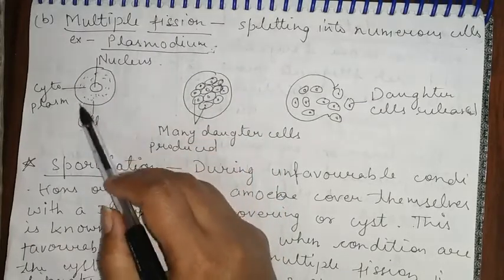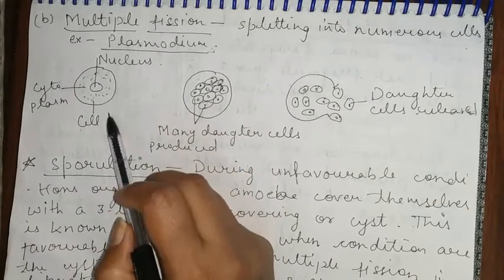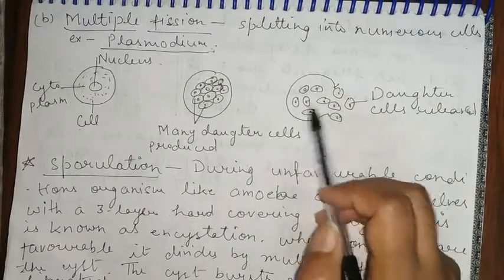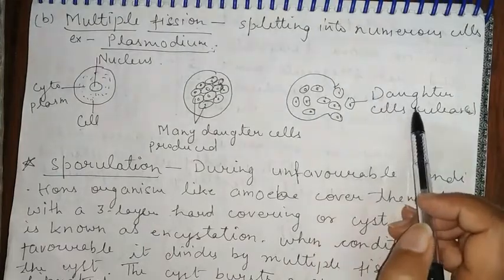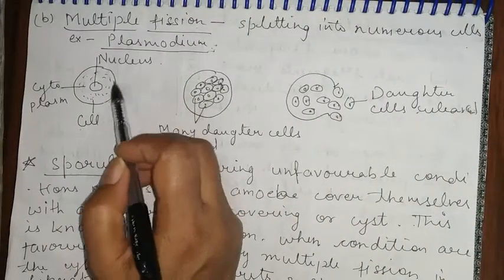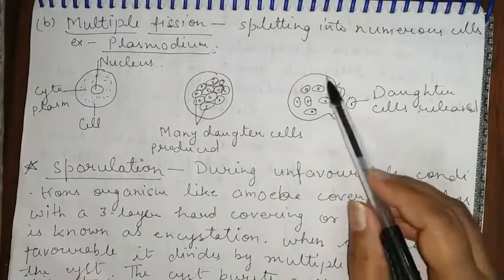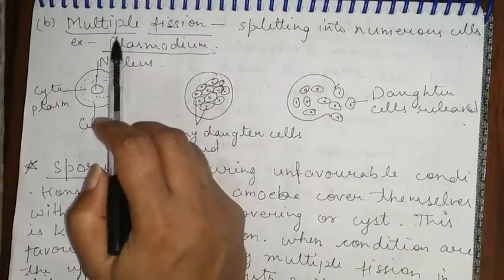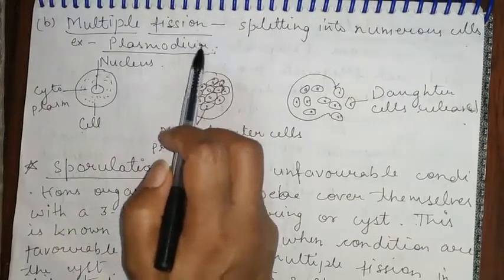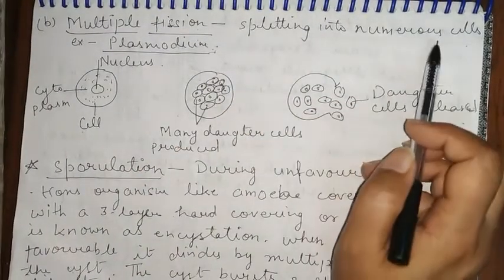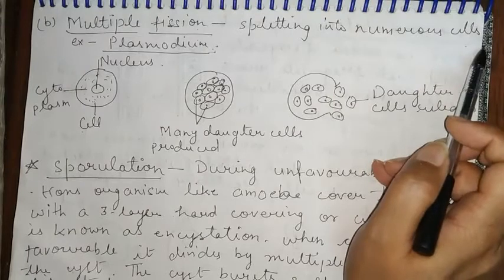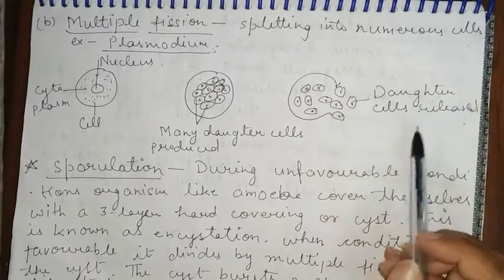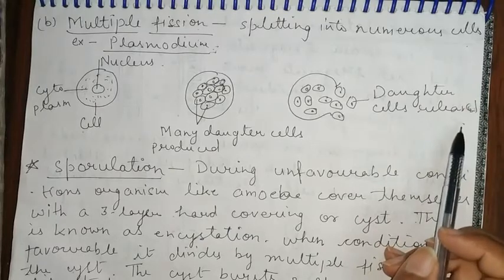The cell of the plasmodium makes many daughter cells, and after that these cells are released, and from one plasmodium many plasmodiums are formed. Each will grow into an adult.